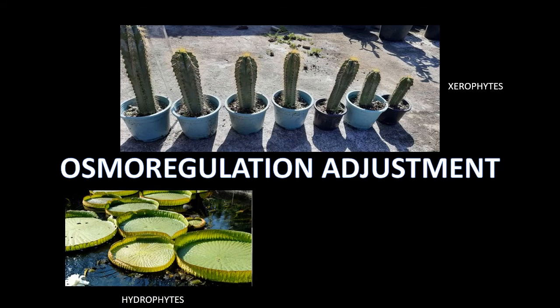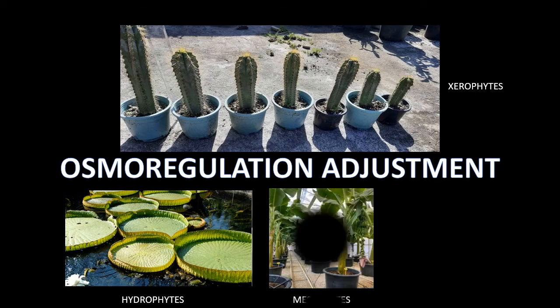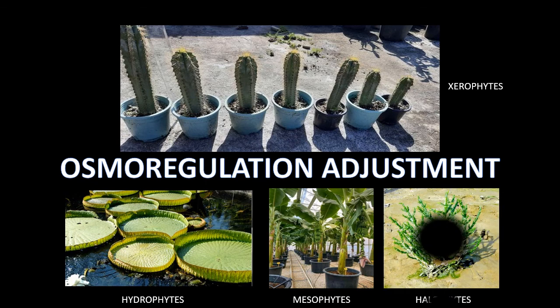The second category is called hydrophytes. Hydrophytes are those plants which live in water, so they also adopt several characteristics and modifications in their body to adjust to their environment. Mesophytes are those plants which live in moderate conditions of water, so they also develop several characteristics including large leaf surface. The last category is called halophytes.